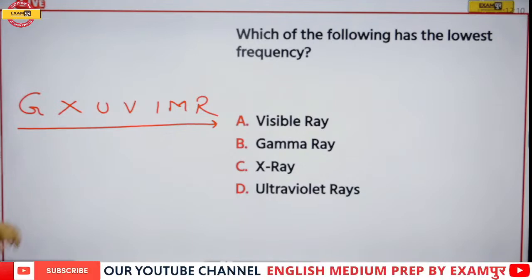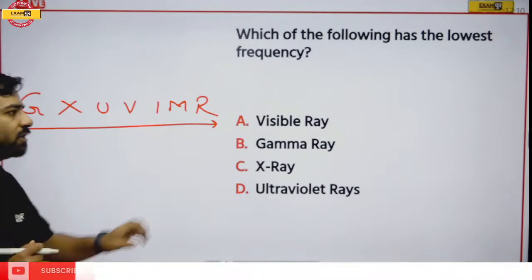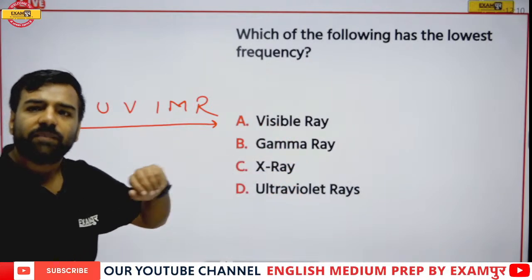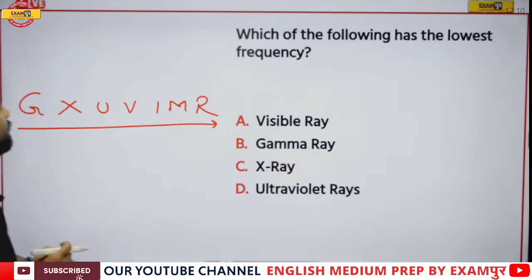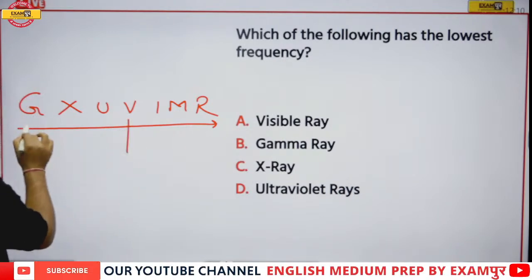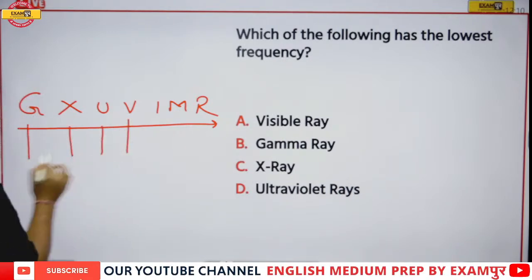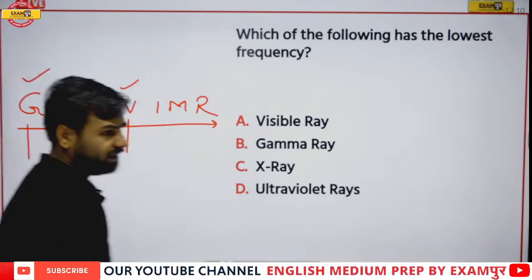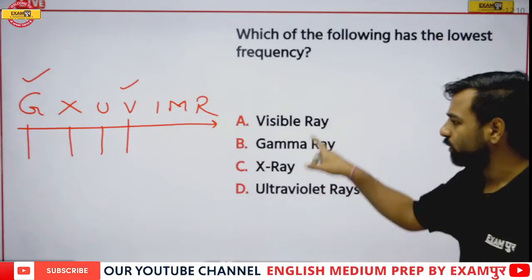My question is, which among the following is having the lowest frequency? Is it gamma, X, U, V, I, M, R? When you look at these options, you can go with the sequence order, correct? So Jagdishwaran has given visible. Yes, if I talk about this visible ray, see, it is here, then gamma is here, X-ray, ultraviolet ray. So this one was having the maximum. That means this visible would be having minimum according to these four options.